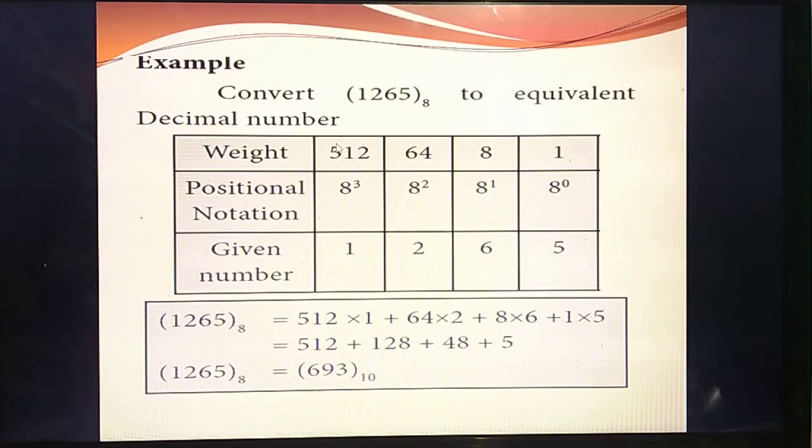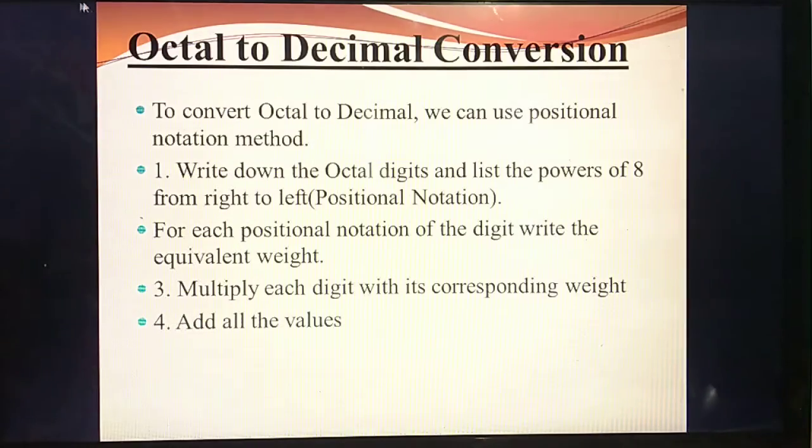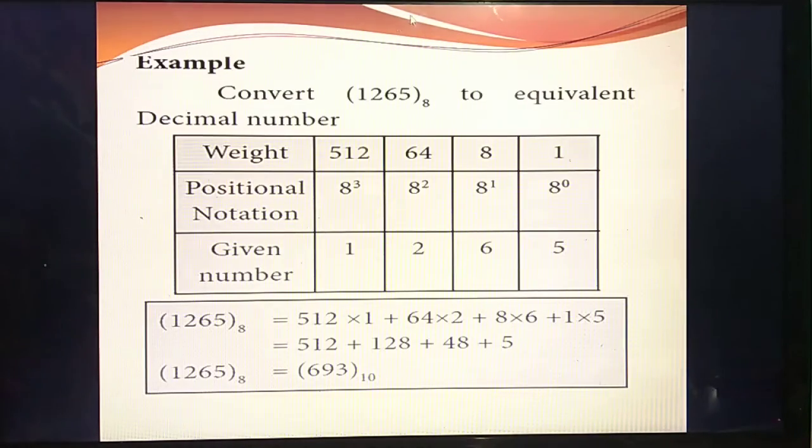So see the question. In your notebook, put the heading first: octal to decimal conversion. Okay, then write this question. Convert this number 1265 base 8 to equivalent decimal number. 1265 base 8 to equivalent decimal number. The given number is an octal number.